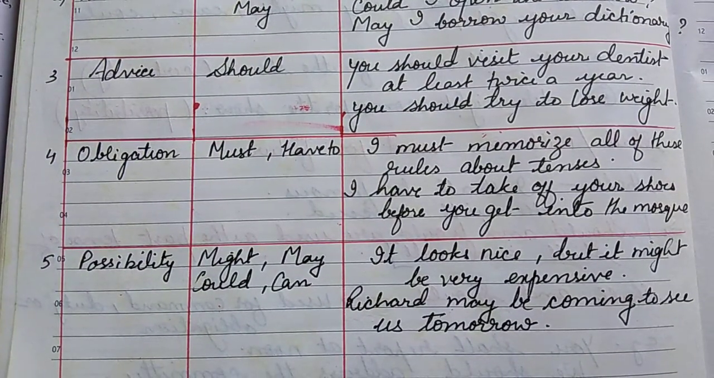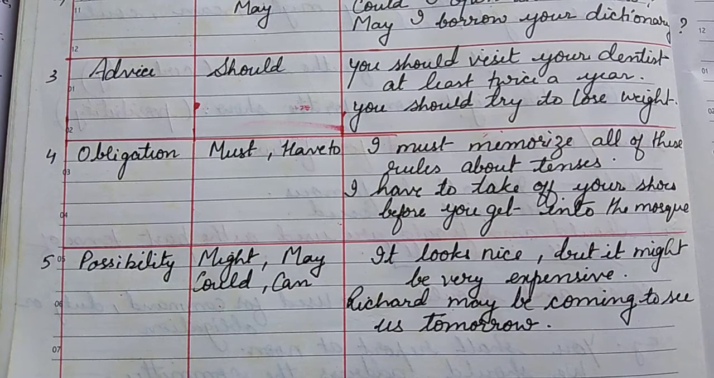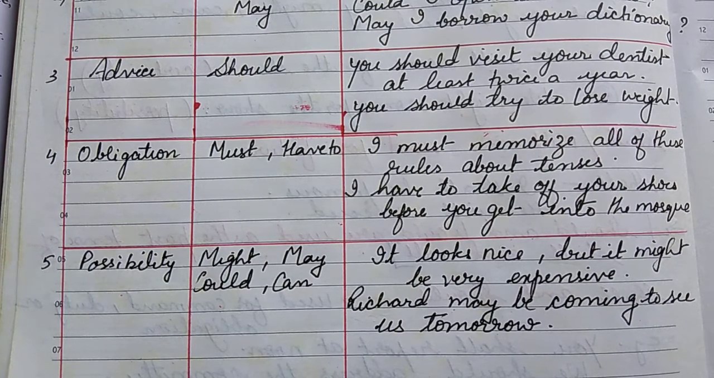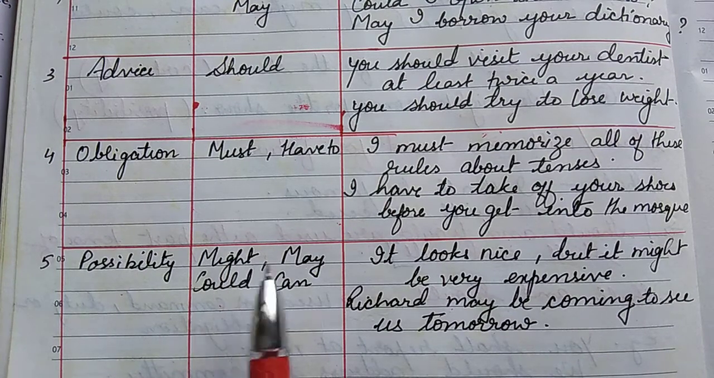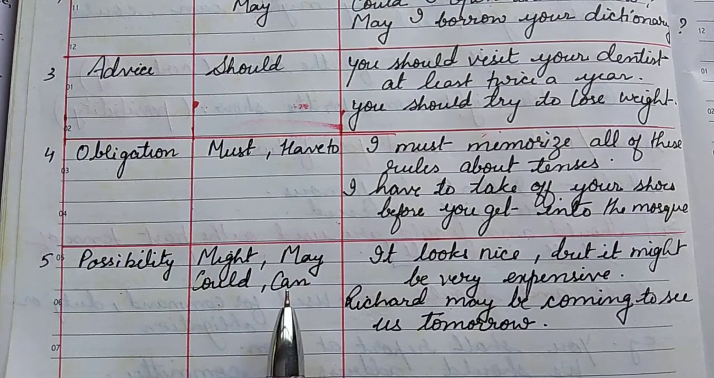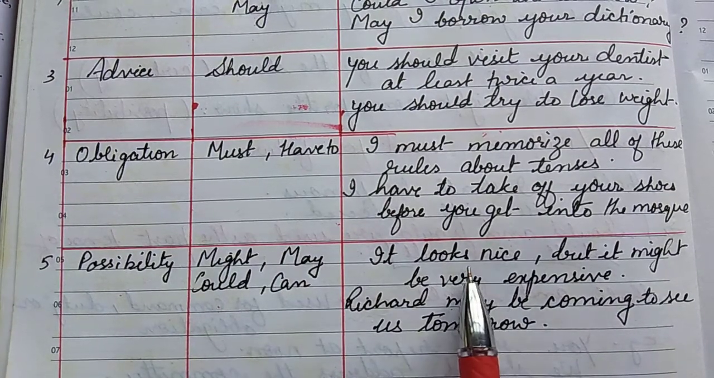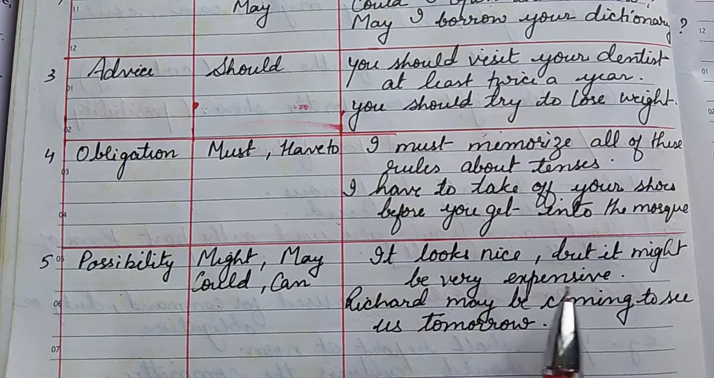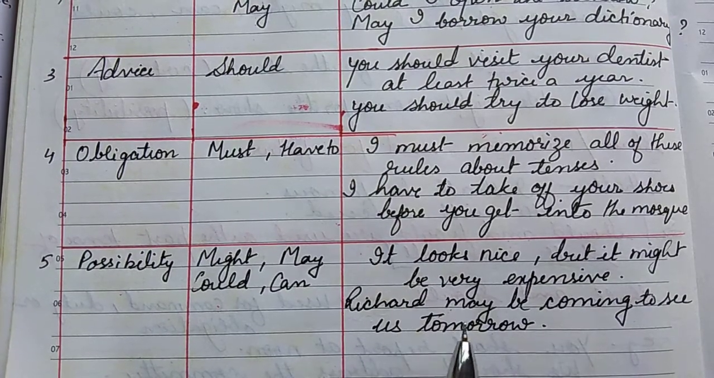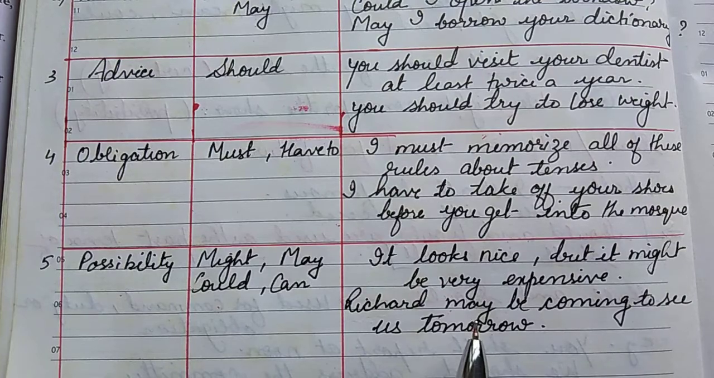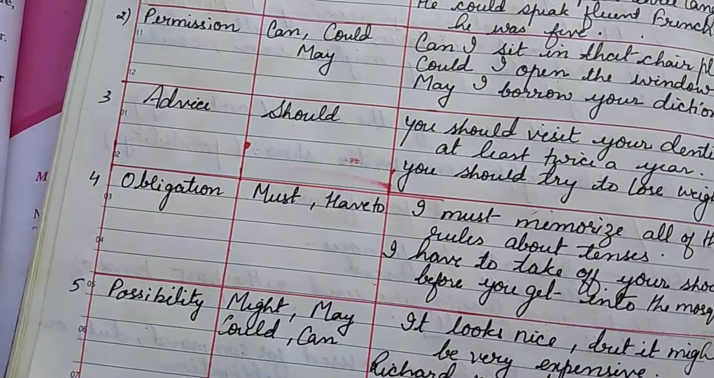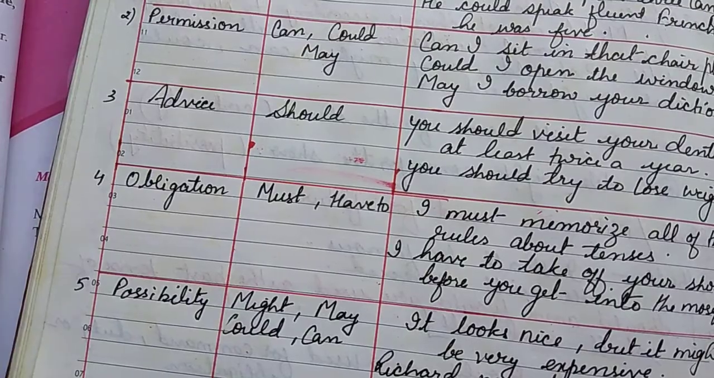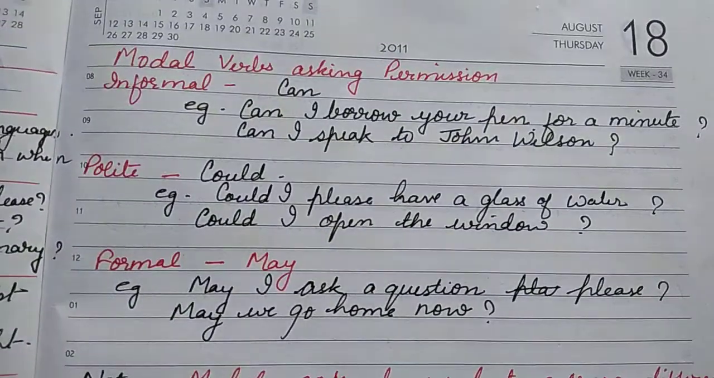Now coming to possibility, which we discussed in the last page about certainty and possibility. For that purpose we are using might, may, could and can for possibility. It looks nice but it might be very expensive. Now Richard may be coming to see us tomorrow. So this is possibility. We don't have surety, no certainty that things will be done. For those cases we are using might.